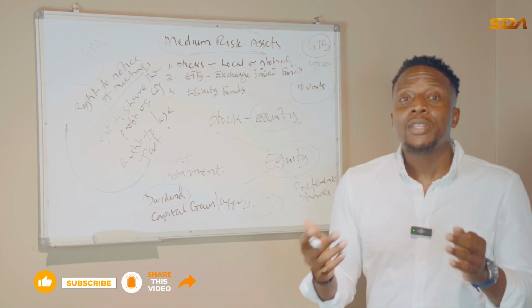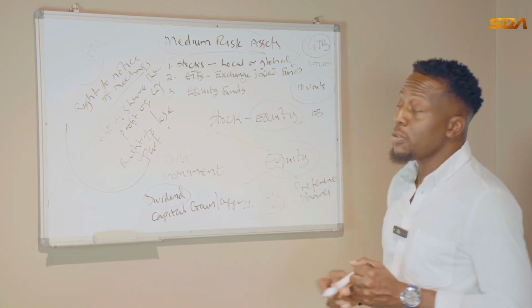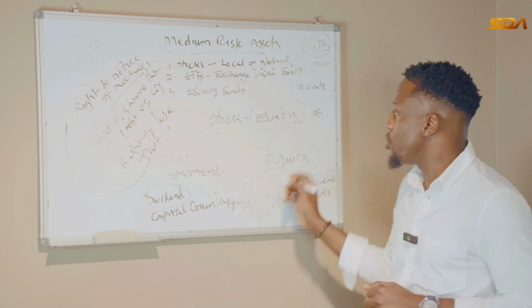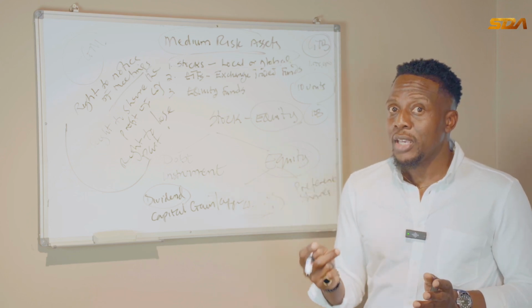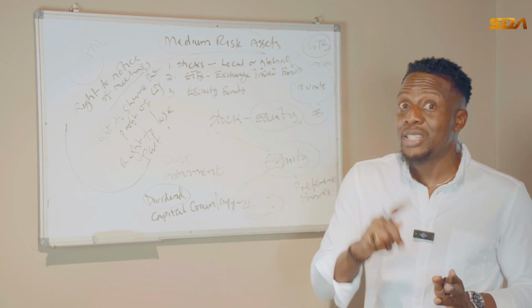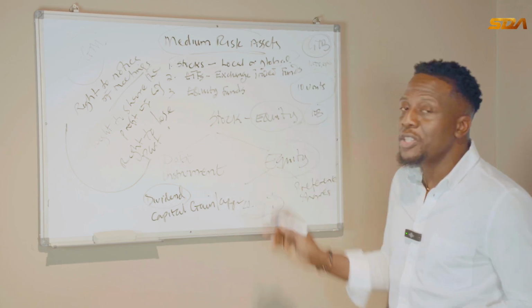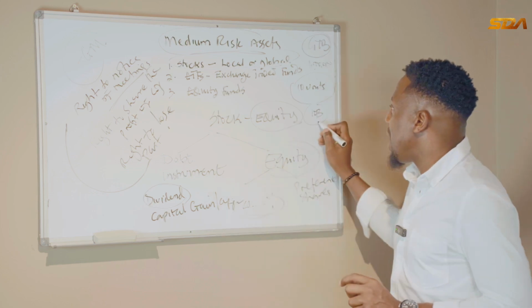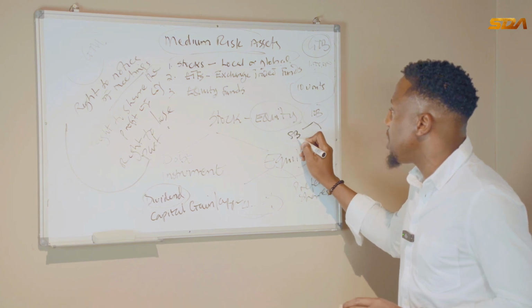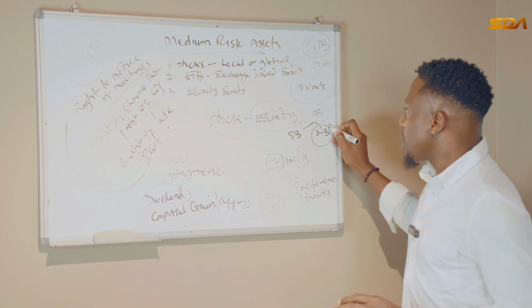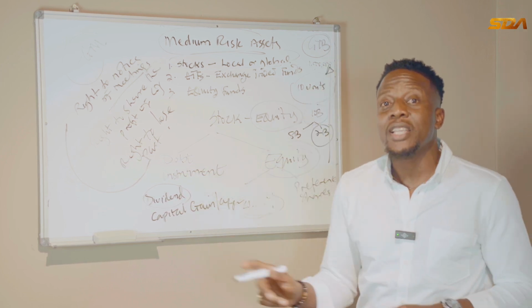So they declare dividend. At the end of the year, they said they have made a profit of 10 billion naira. Out of the 10 billion, the board of the company decided to retain part of the profit and share part of the profit, because you don't share all your profit. If you share all your profit or spend all your profit as a business owner, it means you are short-sighted. How are you going to expand? How are you going to grow your business? So a part of the profit is retained for growth of the business, and a part is shared. Let's say from this 10 billion, the company decides to retain 8 billion and share 2 billion. The 2 billion will now be split amongst all the shareholders based on the proportion of shares that they have.